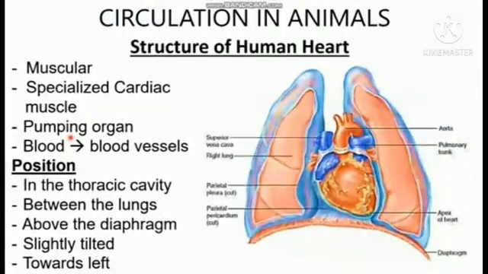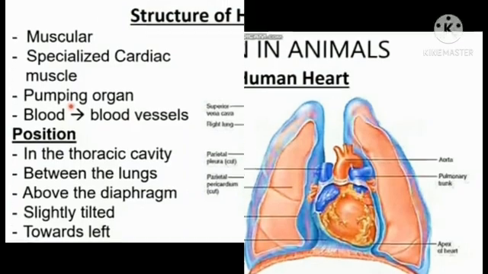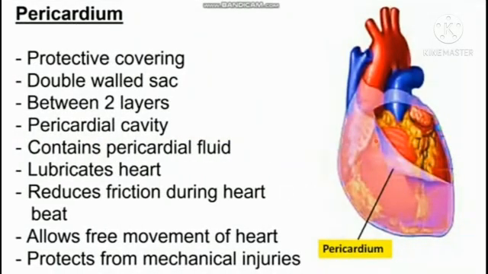The next topic is structure of human heart. Heart is a muscular pumping organ that pumps out the blood into blood vessels. Human heart is situated between the lungs, slightly tilted towards the left and above the diaphragm in the thoracic cavity. The heart is made of a specialized type of muscle called cardiac muscle. The heart is enclosed in a double-walled sac called pericardium. It contains lubricating pericardial fluid which reduces friction during heartbeat and protects it from mechanical injuries.